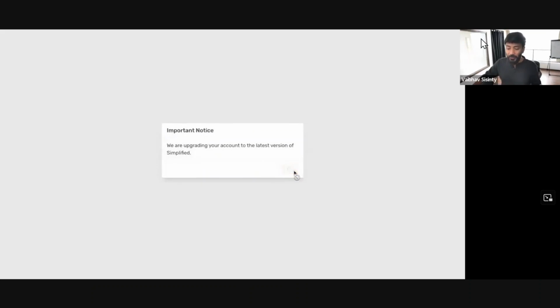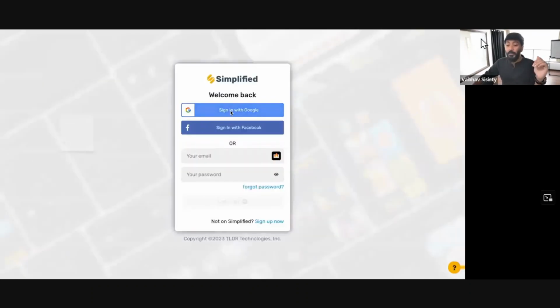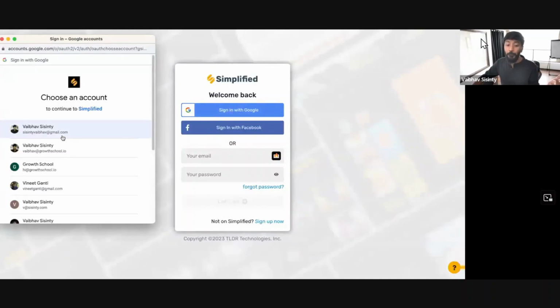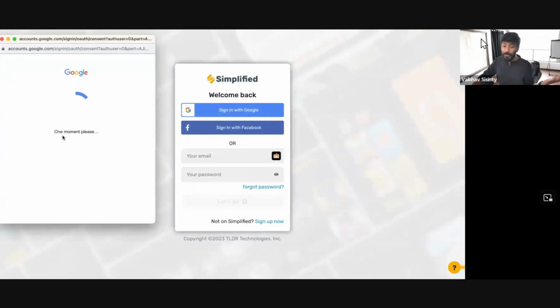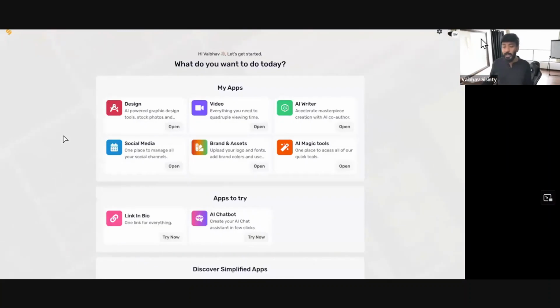I go to a tool like Simplified, which is a very cool tool. It has a free version, but a very good free version. But the rest of it gets unlocked with the paid version. But let me show you how it works. Once you sign up to Simplified, it can do a lot of things: video, social media, assets, and everything. It can also do AI writing, right?